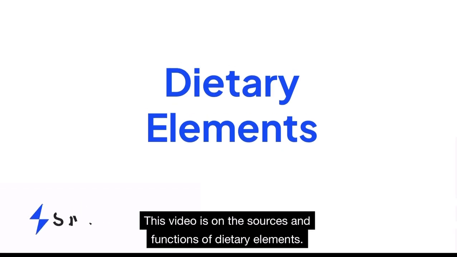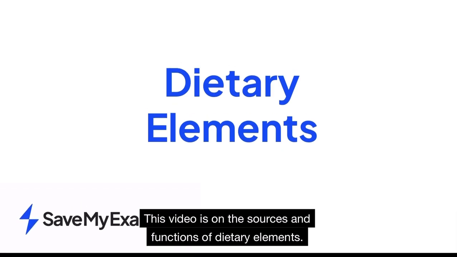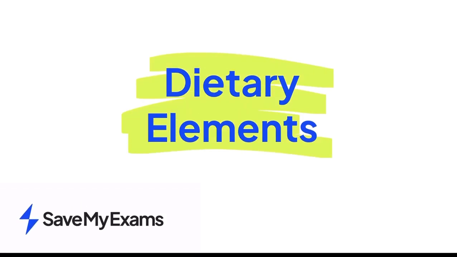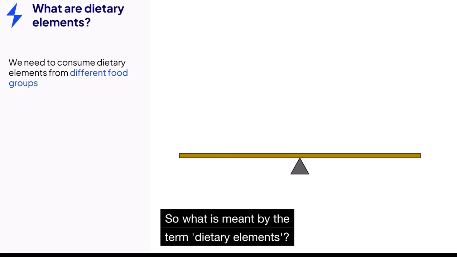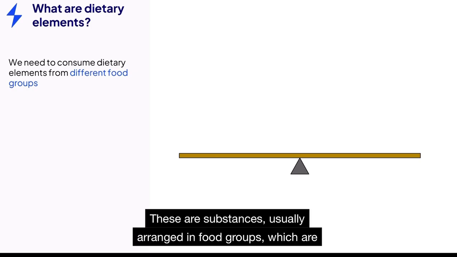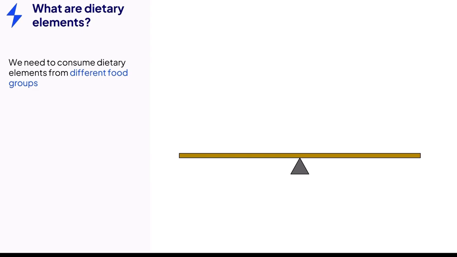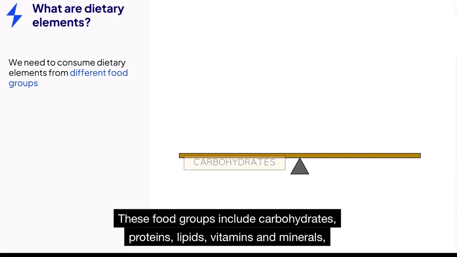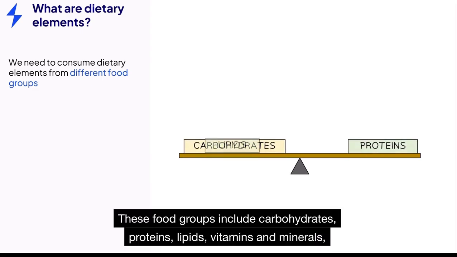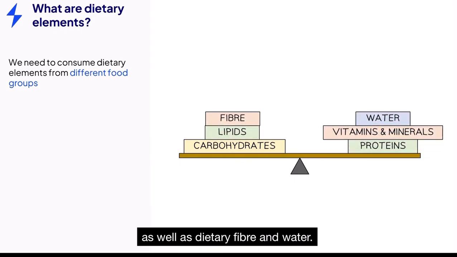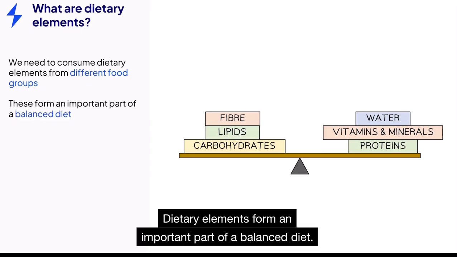This video is on the sources and functions of dietary elements. So what is meant by the term dietary elements? These are substances, usually arranged in food groups, which are necessary for humans to stay healthy. These food groups include carbohydrates, proteins, lipids, vitamins and minerals, as well as dietary fiber and water. Dietary elements form an important part of a balanced diet.